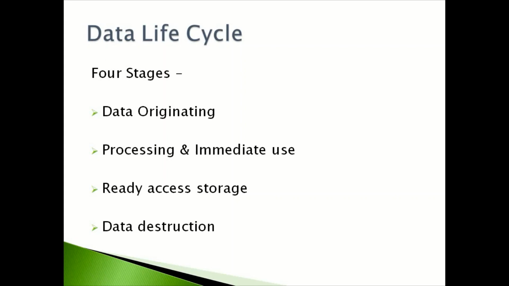Data lifecycle has 4 stages. First is data originating. At this stage, the data required by the organization is collected from various sources. This is one of the important stages in the data lifecycle, as to generate the correct information, accurate data is required.